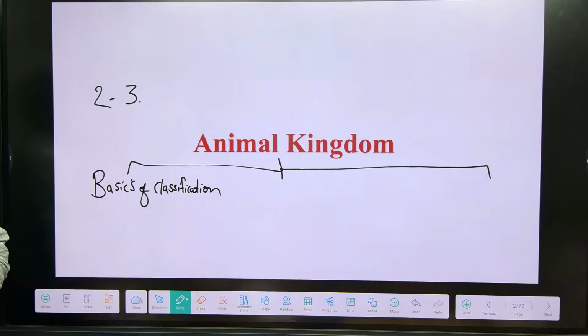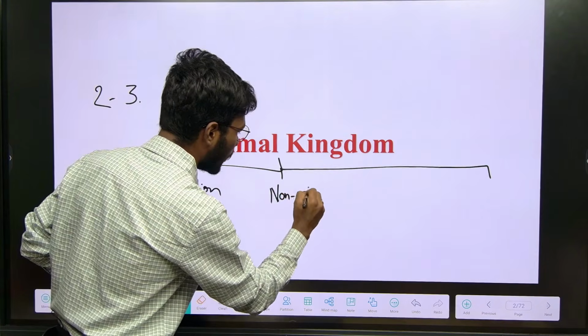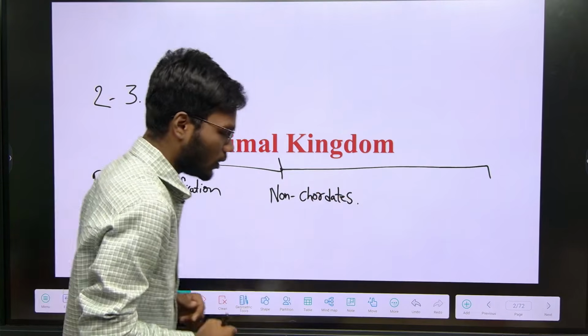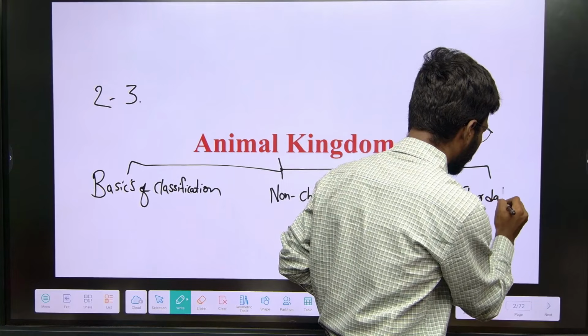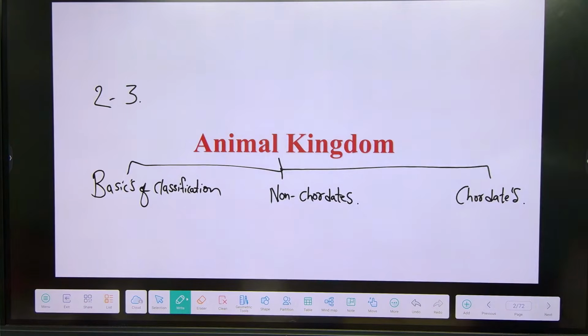The first part is basics of classification, the second part is about non-chordates, and the third part is about chordates. We are going to study this animal kingdom in 3 different parts: basics of classification, non-chordates and chordates.